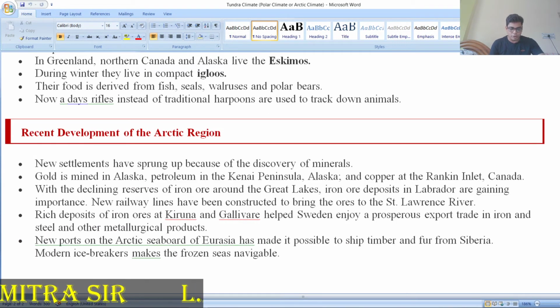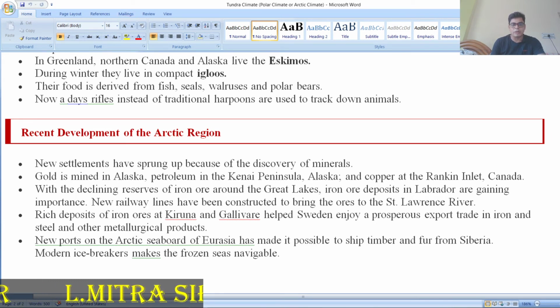Now, the chief occupation of the tundra people is only fishing and hunting. Reindeer and caribou are the main hunted animals. They use a special type of instrument, the harpoon, for such hunting. They also hunt polar bears, fox, and mink. Fur trading also became profitable for that area. Hunted food is fried and smoked in summer, or frozen and stored for the winter. So, these are the main things.